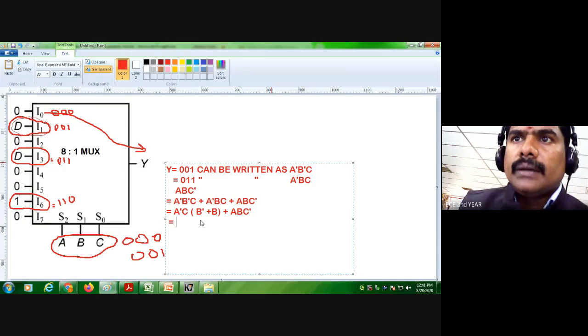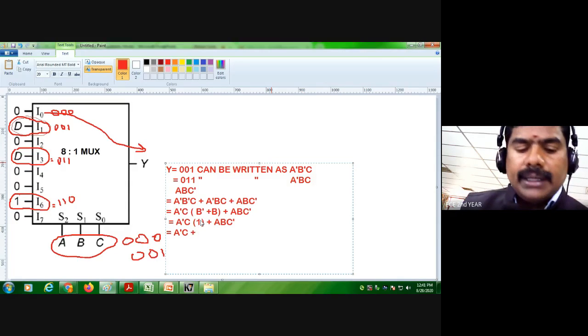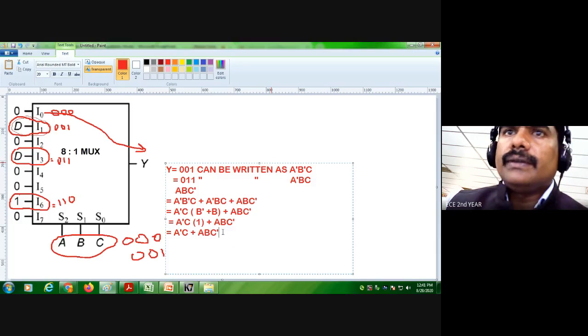Therefore, A dash C times B plus B dash, which becomes 1, plus A, B, C dash. So A dash C plus A, B, C dash.